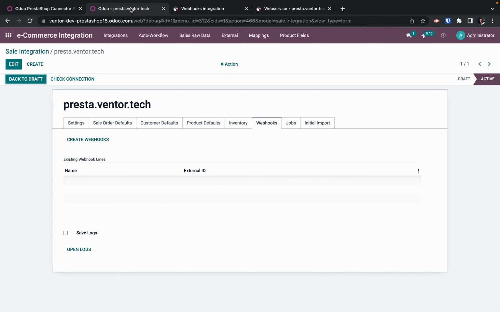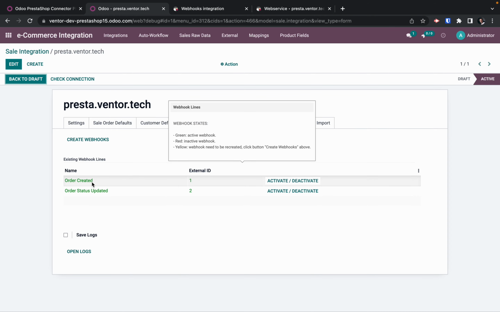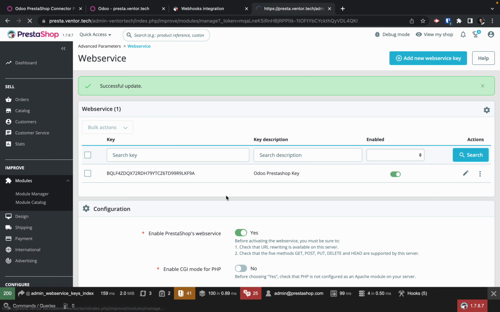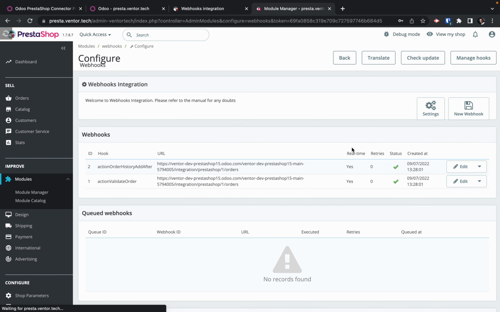Now let's go to PrestaShop. Let's click Create Webhooks. You see that webhooks were successfully created. If you go to Module Manager, Webhooks, Configure, we will see that URLs were added. So now let's test.